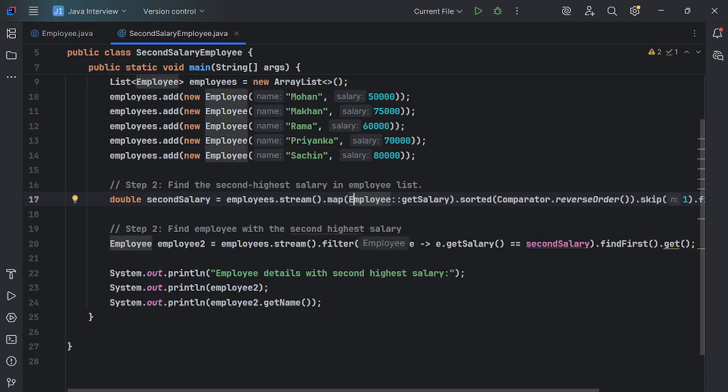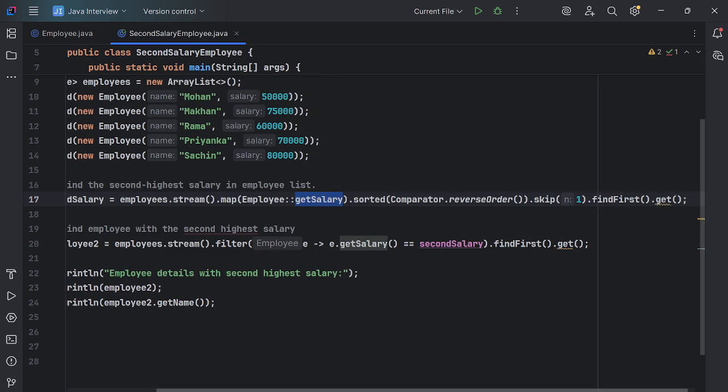See, it will process each employee's salary, calling the method reference Employee::getSalary. Using getSalary, it will get all the salaries like 50,000, 75,000, 60,000, 70,000, 80,000. It will get only the salaries, not the name, ID, or any other information, just the list of salaries.